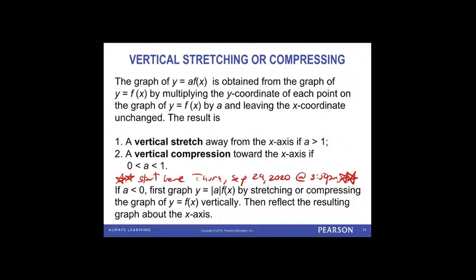So with this one, we have this notion of vertical stretching or compressing. If we multiply the outside of our basic function by a number larger than 1, then we get a vertical stretch. If we multiply the outside of our basic function by a number between 0 and 1, then we get what's called a vertical compression or vertical shrink, right? Those are the main points there.